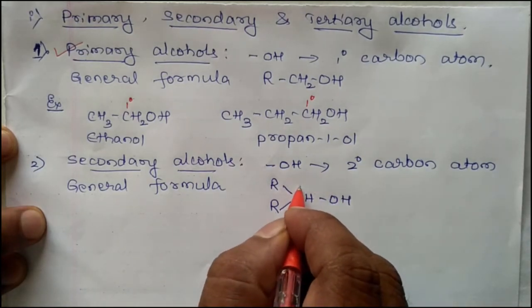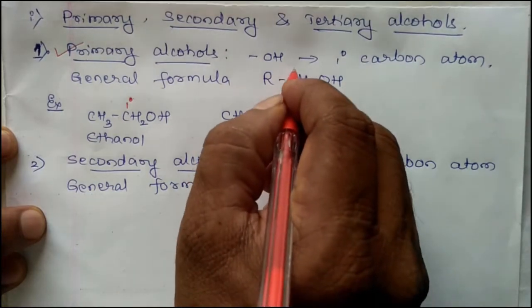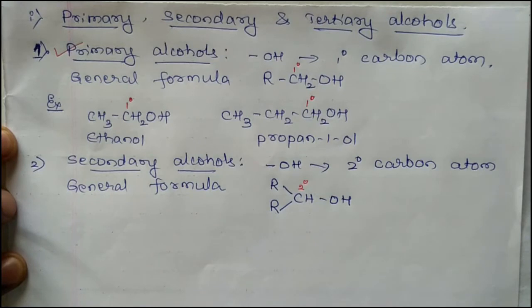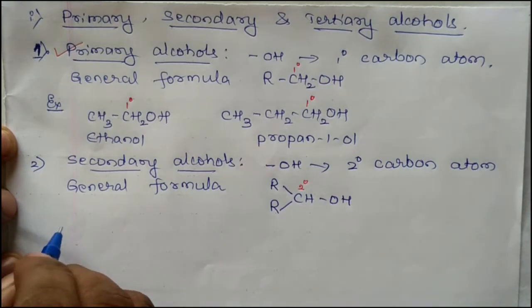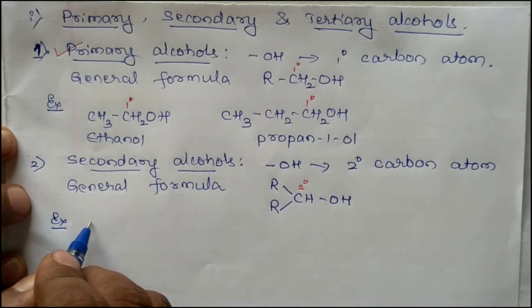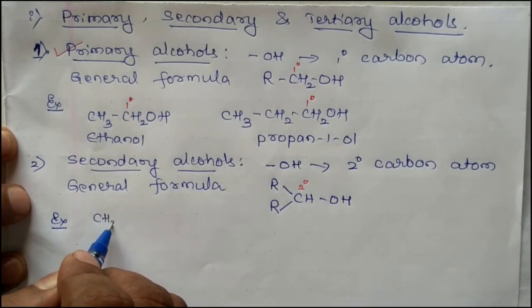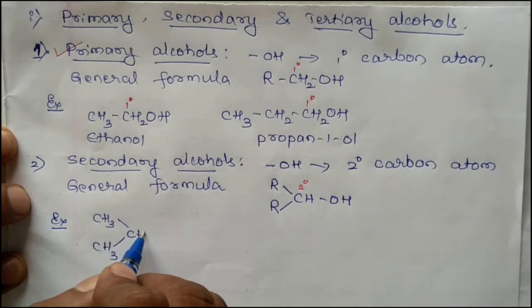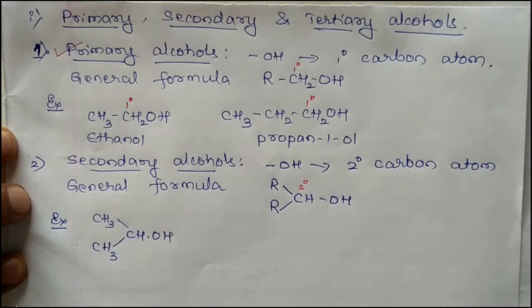This carbon atom is secondary. This carbon atom is here. This is primary. This is secondary. Example, CH3 twice, CH3, CH3, CHOH. Propan 2-ol.